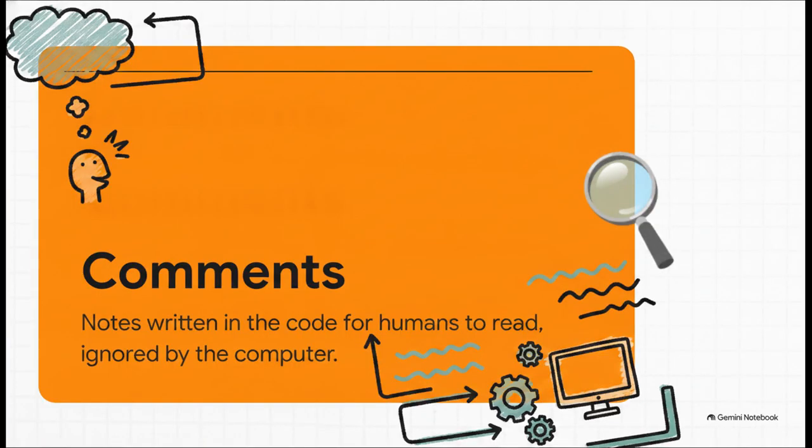Now, beyond those super strict rules, there's actually a really helpful way for us humans to talk to each other right there inside the code itself, and these are called comments. Let's get this one written down too. Comments are notes written in the code for humans to read, ignored by the computer.